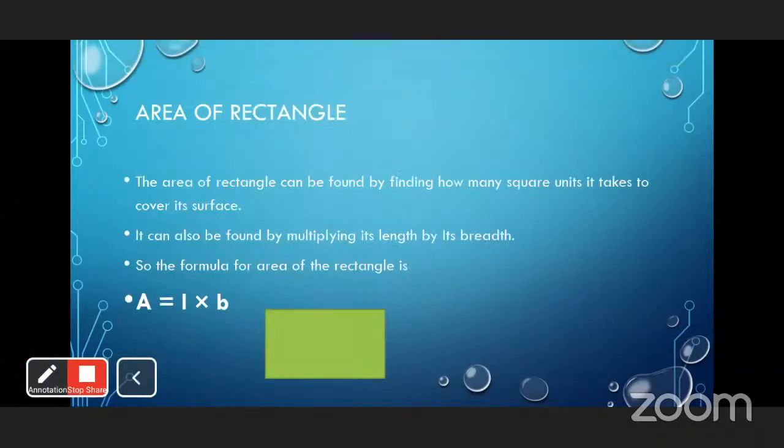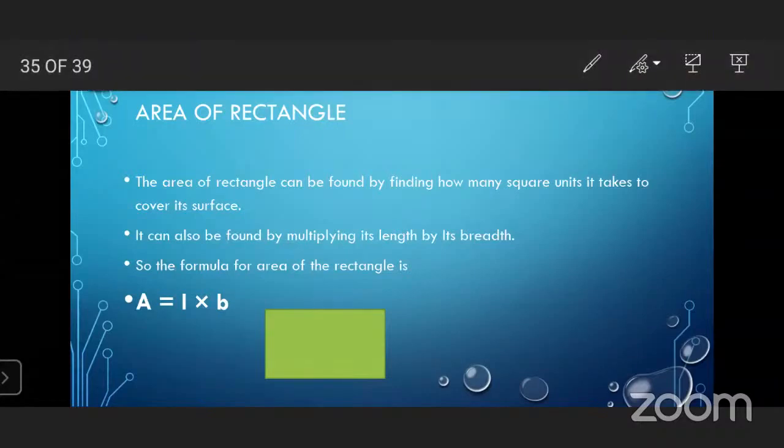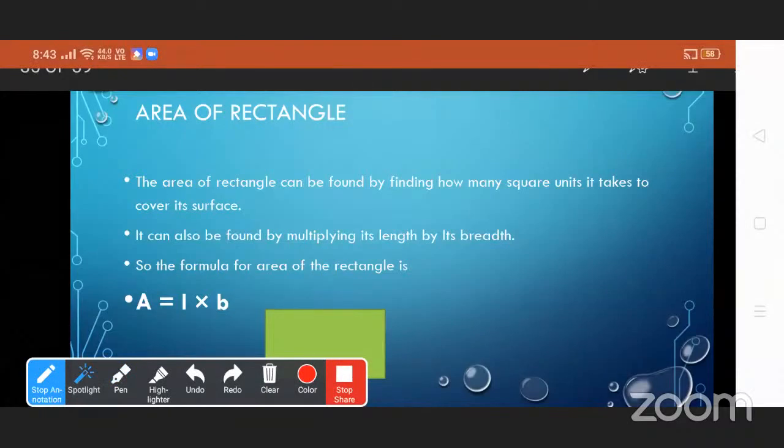Now we will see the area of rectangles. A rectangle has opposite sides equal, and one side is known as length and the other as breadth. The area of a rectangle can be found by finding how many square units it takes to cover its surface. It can also be found by multiplying its length by its breadth.